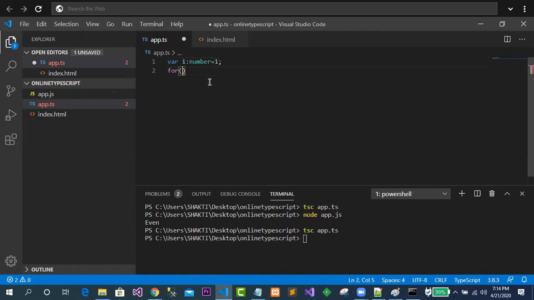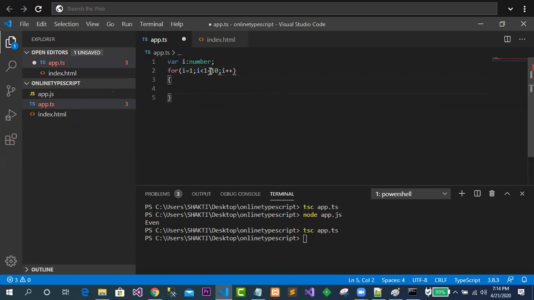Or simply I can declare the variable first, then i equal to 1, i is less than or equal to 10, and one more thing, i plus plus.